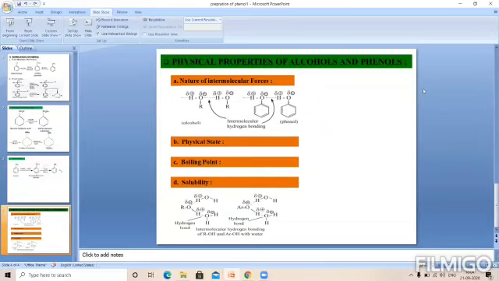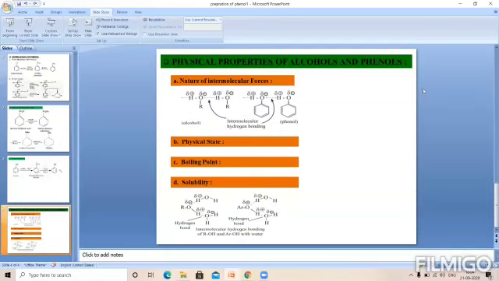Similarly, phenol also consists of oxygen and hydrogen, so due to the oppositely charged oxygen and hydrogen between the two molecules, there is a strong intermolecular force of attraction, which we call strong hydrogen bonding. So this is the nature of bonds between alcohols and phenol.